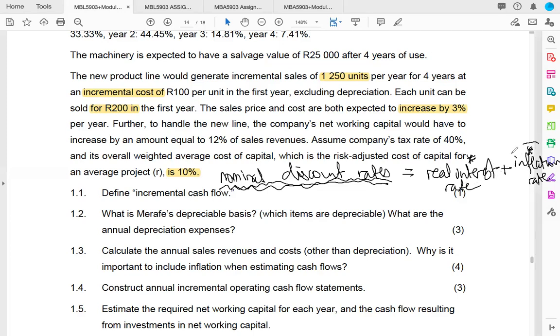Money loses value because of inflation. So if you take this rate that investors are requiring and you subtract the effects of inflation, you are left with what investors are really earning, right? You're left with what investors are really earning, okay? So because we are going to be discounting our project using the nominal discount rate, which includes something extra for inflation, it means that we need to also increase our cash flows by the inflation rate, right? If the rate we had been given here was